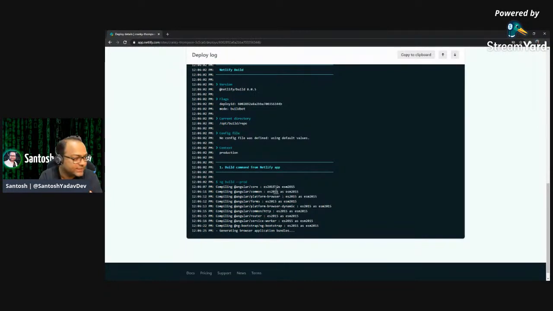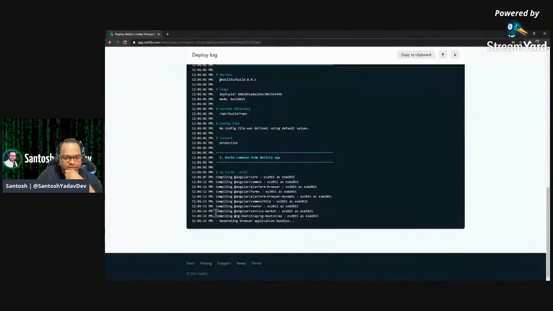So it is now generating the bundles. It has actually done compiling, and now it will create the bundles, all the JS files, minified JS files, which need to be deployed. And once this is done, you will find a link. So it will give you a link which you can access.